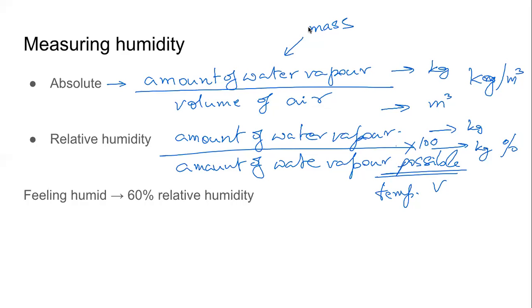It includes, it depends on how much water vapor is there in the air. It depends on how much we are sweating, right? And we get confused whether we are feeling humid because of the sweat or we are feeling humid because of the humidity, right? In winter, when the temperature of the air is less, we expect that it will be more humid, but because the temperature is low, rate of evaporation has decreased. Because the rate of evaporation has decreased, the humidity has decreased.